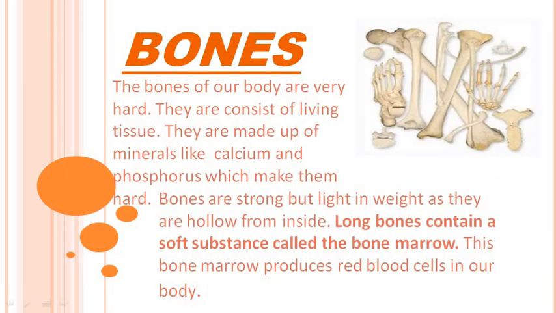Now bones of our body are very hard, as you all know. Due to bones, if you touch your hands you find some hard things inside our body, that is actually bones. So bones are very hard. They are made up of living tissue. You remember that in the first chapter you studied about tissue, the group of cells. The bones are also made up of living tissue. They are made up of minerals like calcium and phosphorus, which make them hard. Means our bone is hard due to the presence of this calcium and phosphorus.